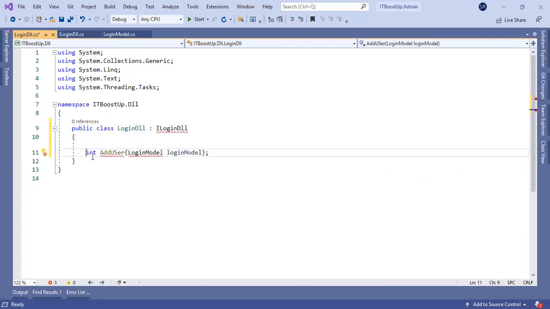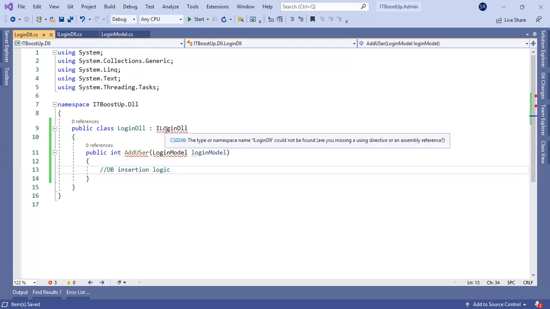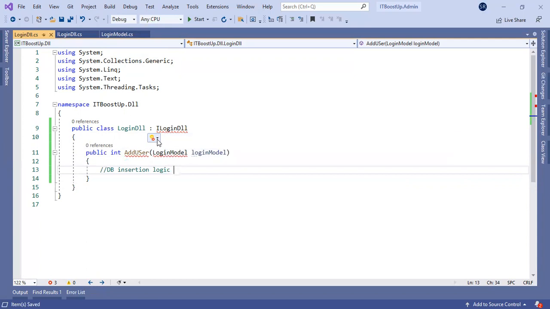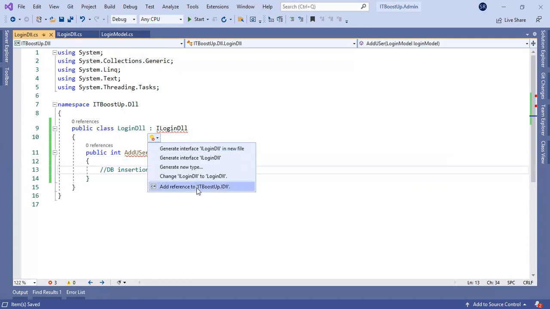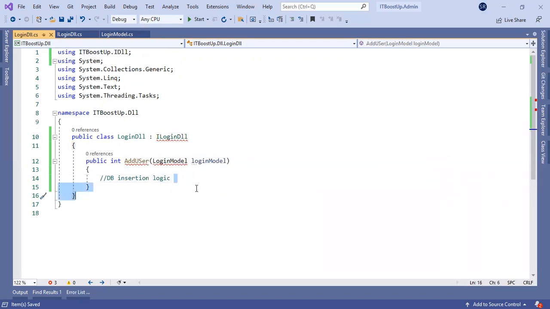I will put a public integer AddUser, and write the DB logic here. We will write the DB insertion logic after we start the actual project. For this three-tier architecture demo, I will not implement the whole logic.